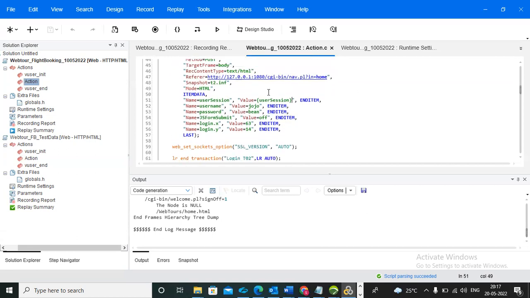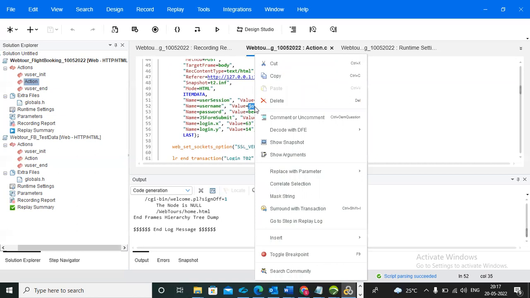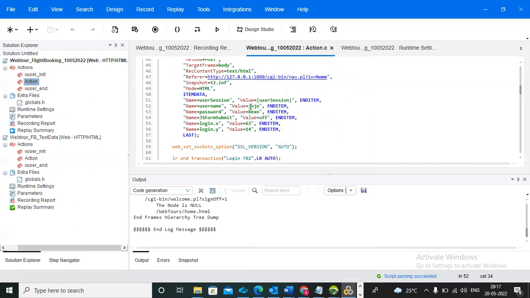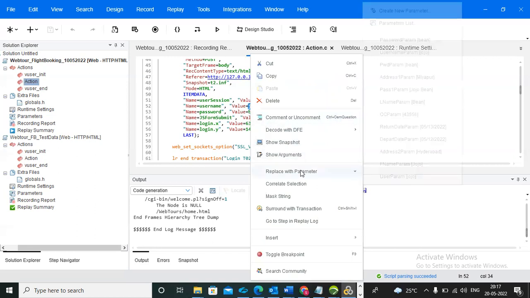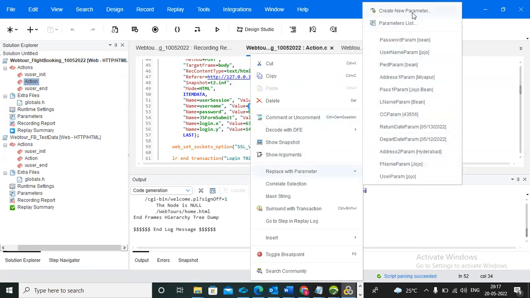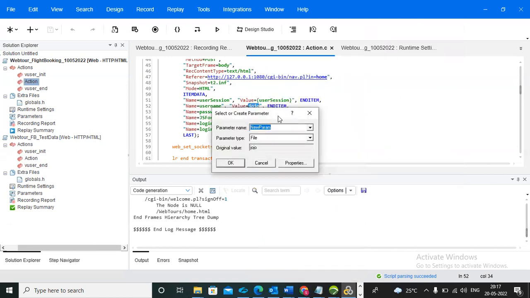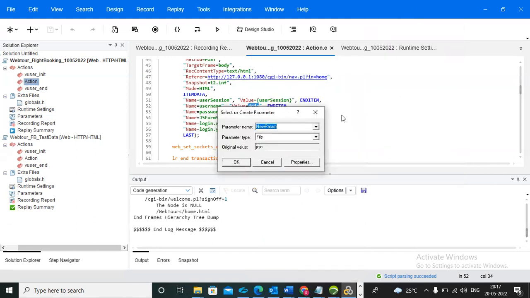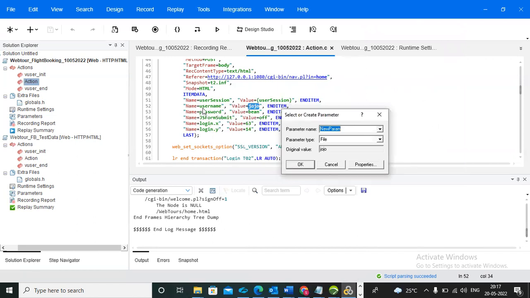Now let's do the parameterization. Whichever value we are parameterizing, here username, you need to select it and right-click. Then click on replace with parameter, and select create new parameter. After that, give the parameter name for the value you are parameterizing: username. I'm giving it as username1, because a username already exists.